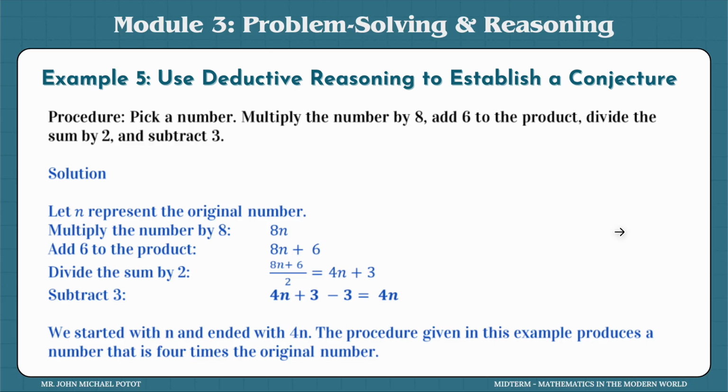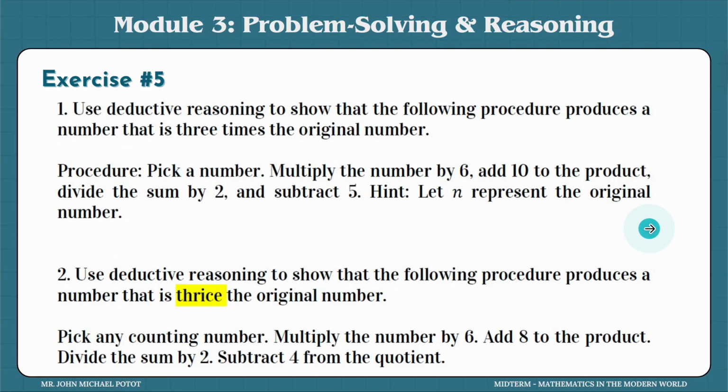The one that I did earlier, when I guessed your original number, is actually the deductive reasoning part of it already, because I understand that 4 times n, or that number, is the end goal of this mathemagic. So we started with n and ended with 4n, and this procedure produces a number that is 4 times the original.